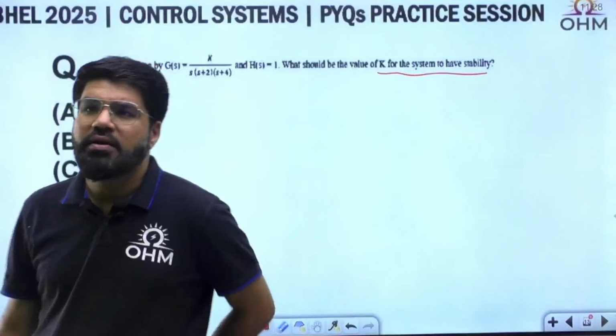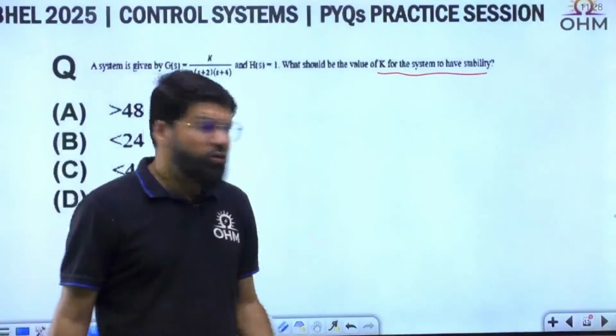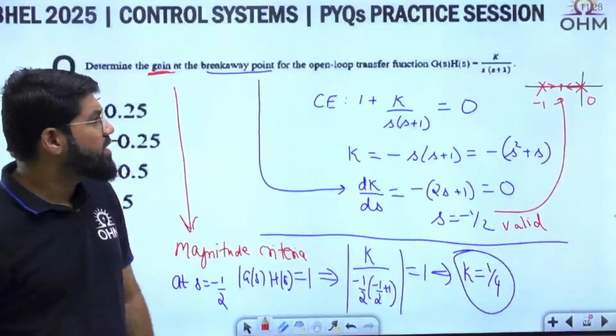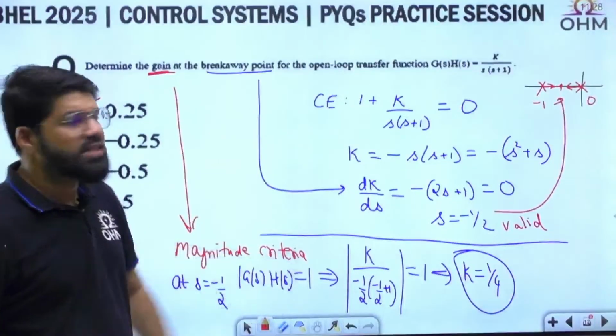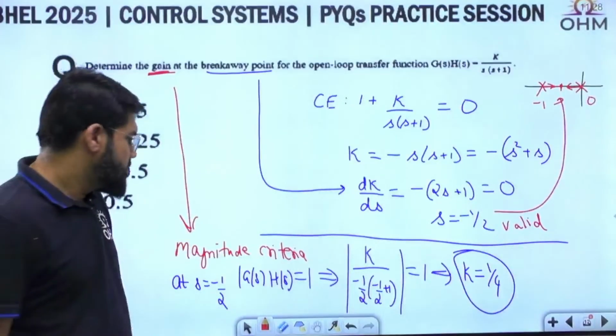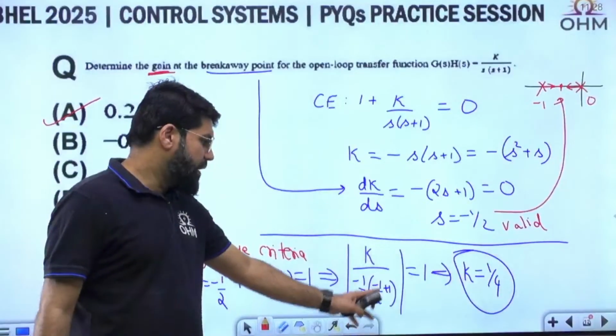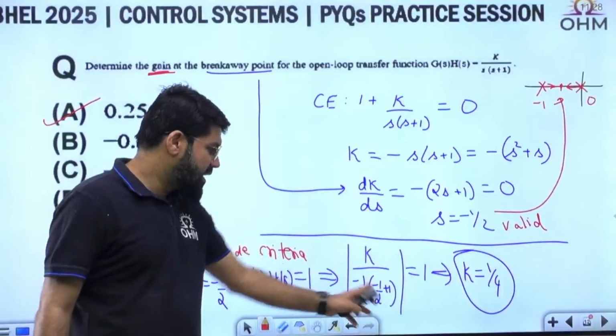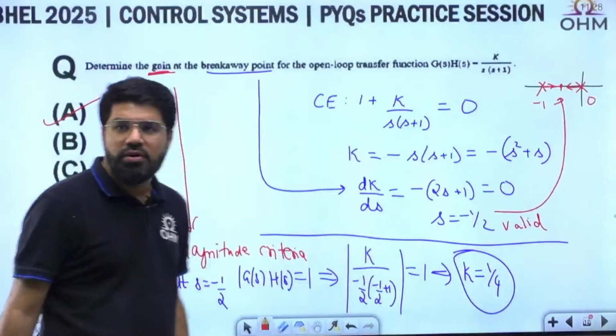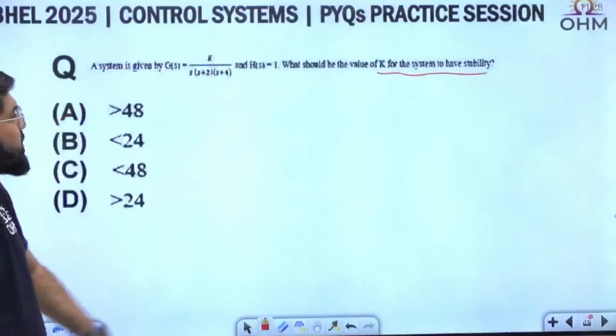Can we take magnitude for s plus 1 only? You have to take the magnitude of the entire G(s), not only for s plus 1. It has to be the mod of G(s)H(s). Even if you take the magnitude of each and every term, this is half, and that is why this is half of 1 by 4. Is that what you want to say, Sai Vikas?